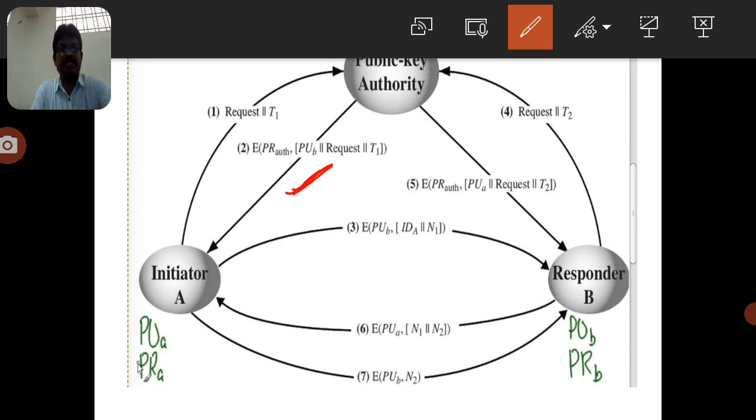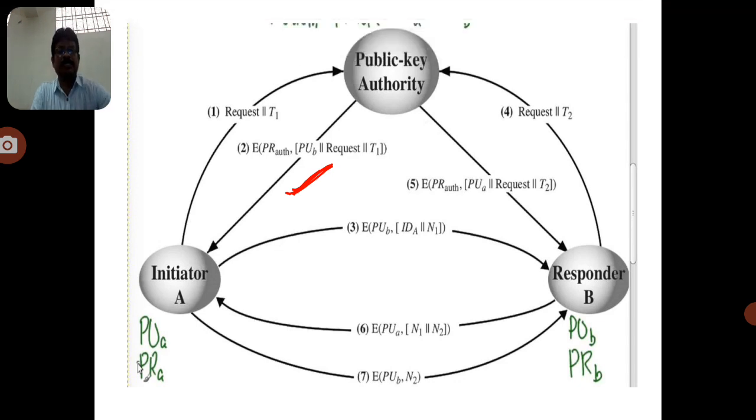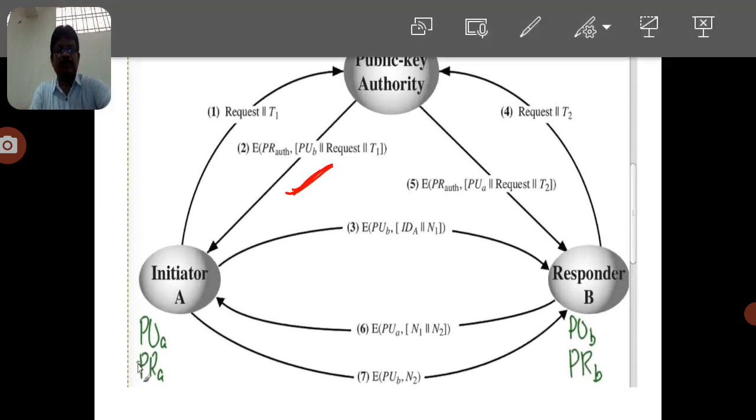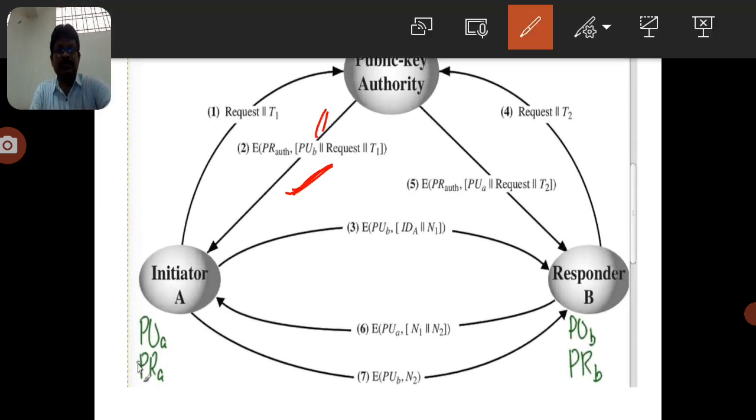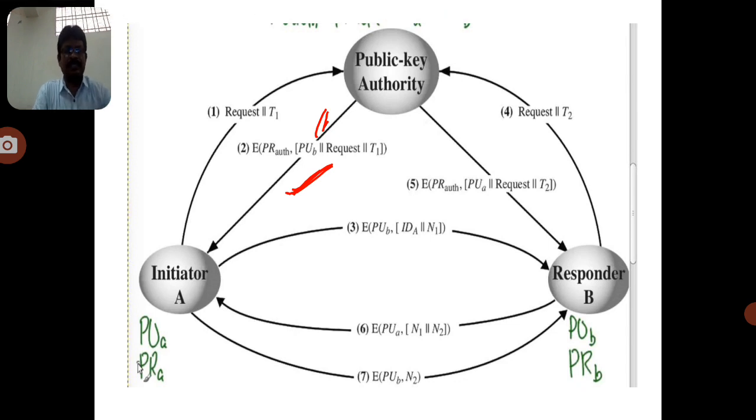This message is coming from the public key authority. Whatever request is taken from the initiator, the public key authority will send that information. That means user A sends a request message: I am going to communicate with the responder B, so please establish the connection or send the public key of the responder B. Immediately the public key authority will send user B's public key, which is included in that message sent to the initiator A.